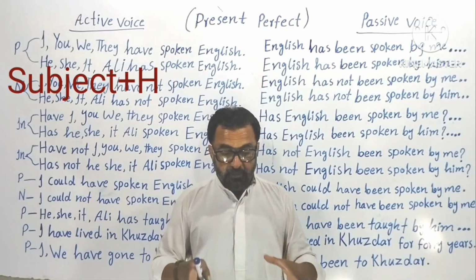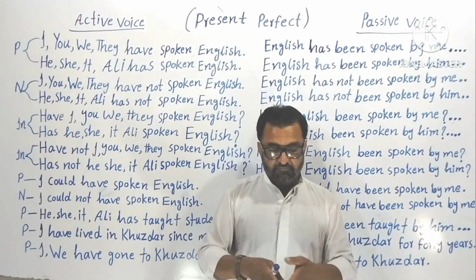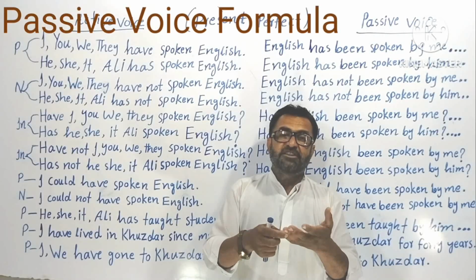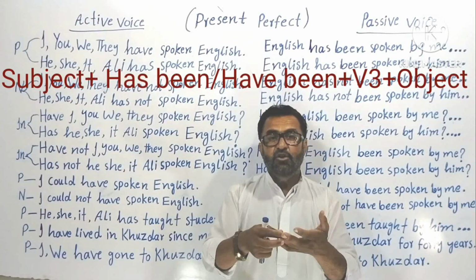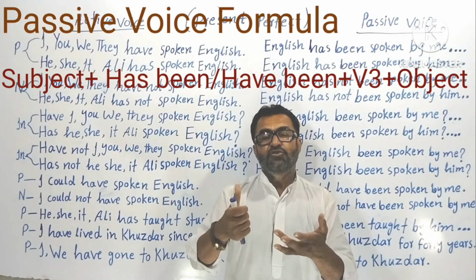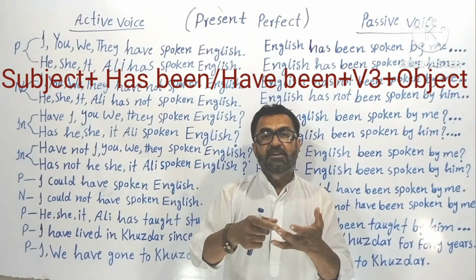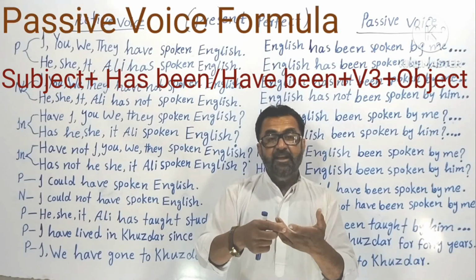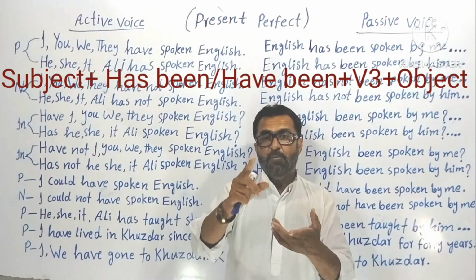Now let's see the formula of passive voice. First of all your subject, then your helping verb, I mean has been or have been. Why has been, why have been? The same case applies here also. As I said before, for singular subjects has been, for plural subjects have been, correct. And then your main verb, the third form of the verb.